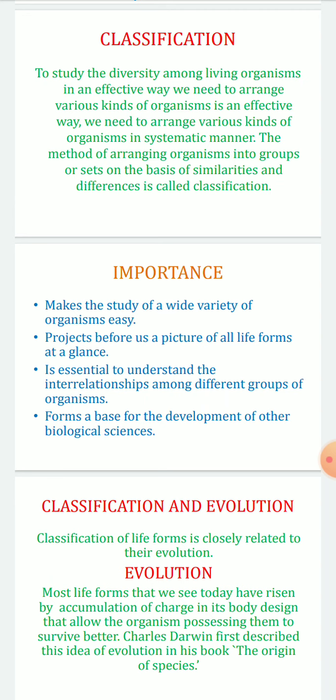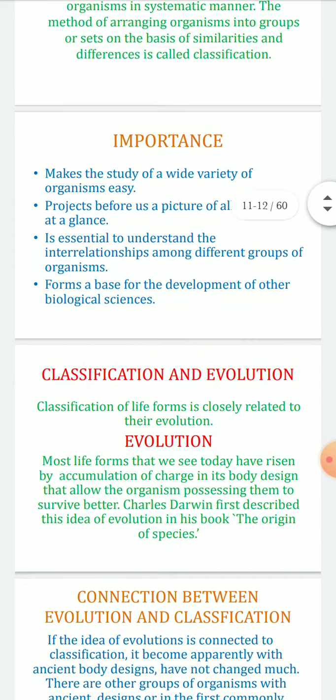So the importance is that it makes the study of such vast organisms easy, and it lays before us a clear picture of different kinds of organisms at a glance. It is also essential to understand the interrelationships among different species and groups of organisms, and it also forms a base for the development of other biological sciences.